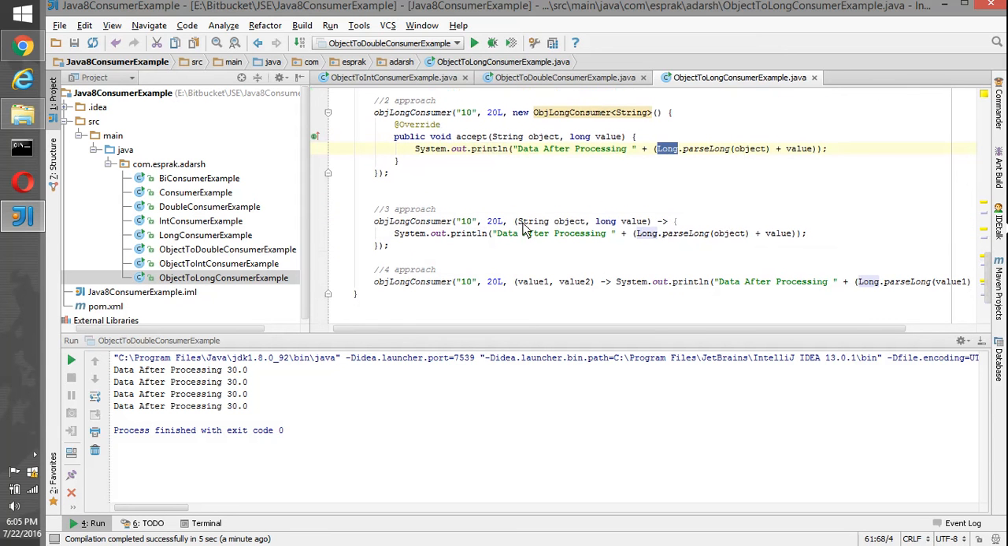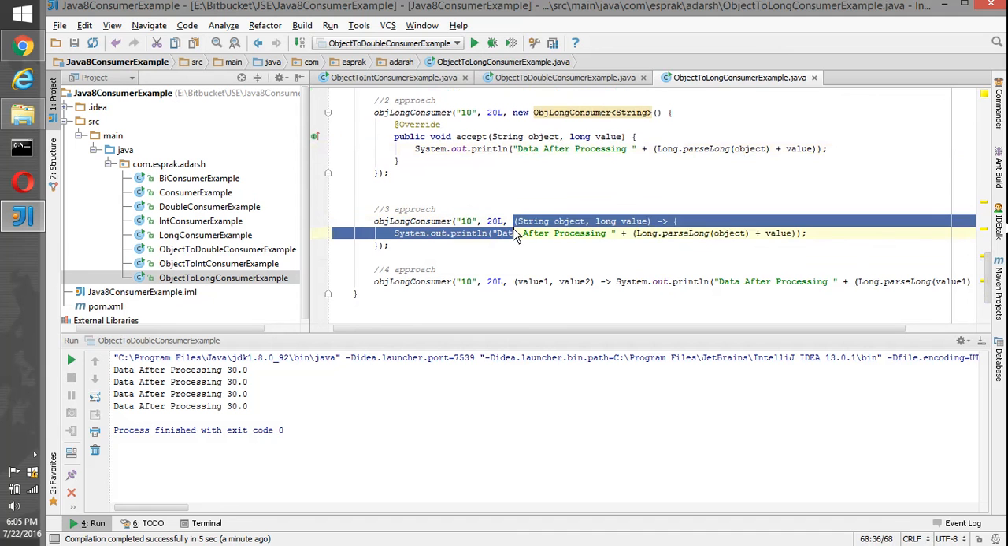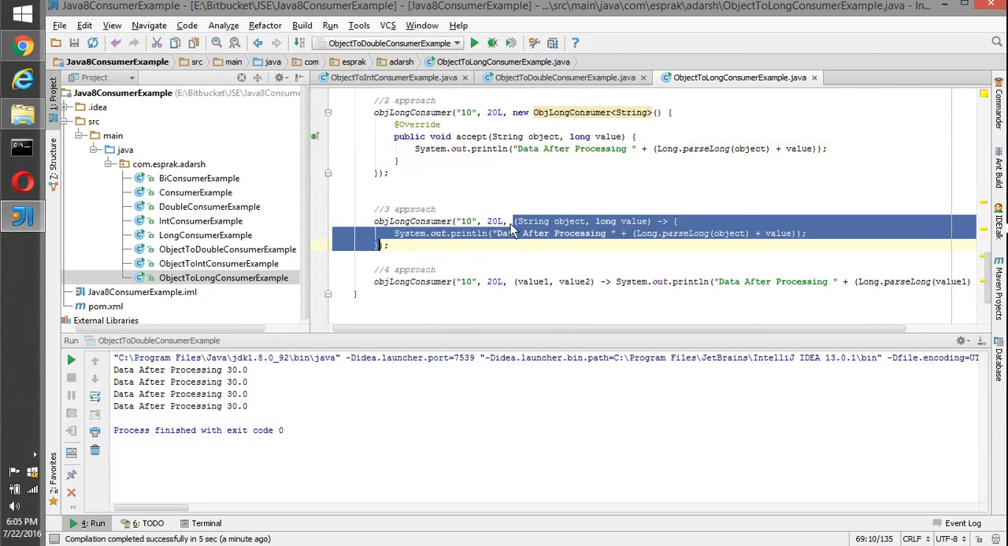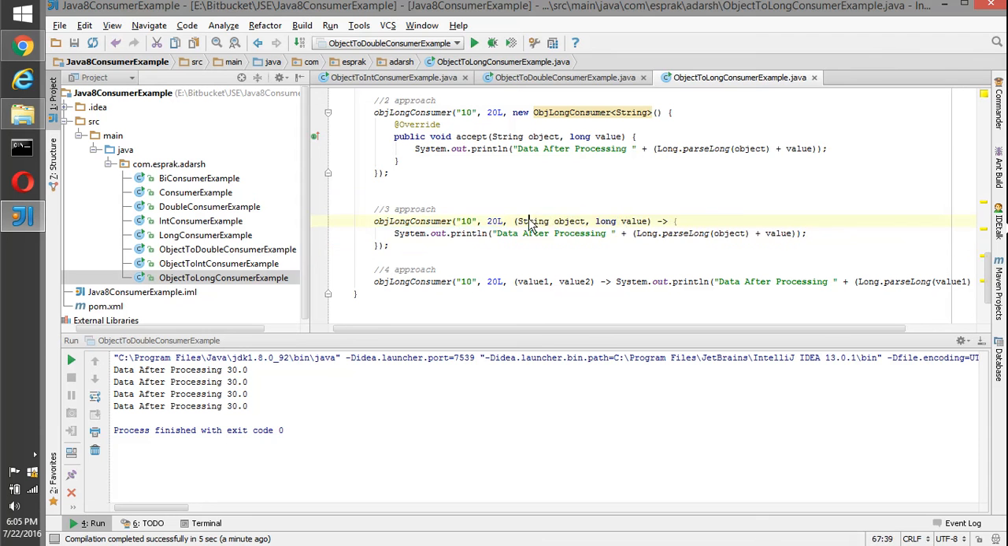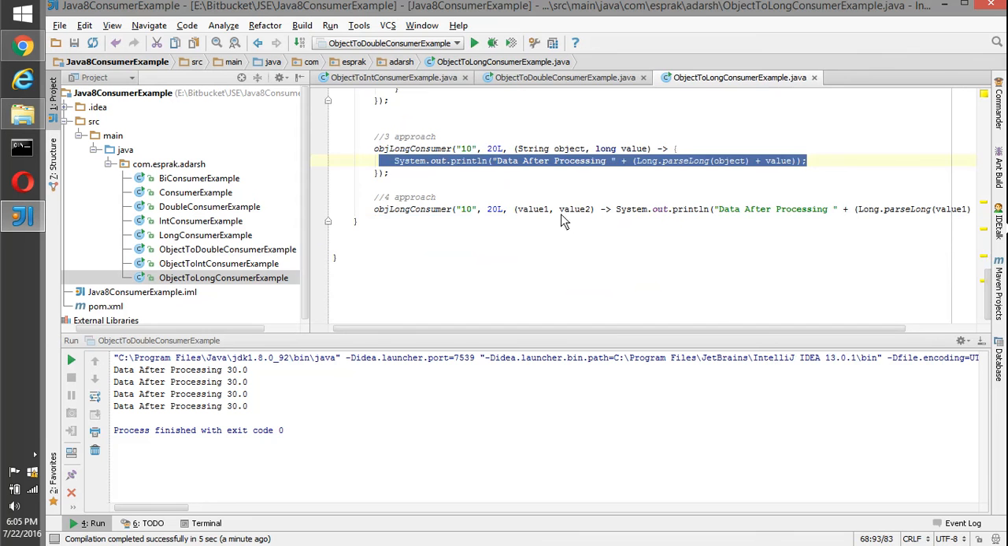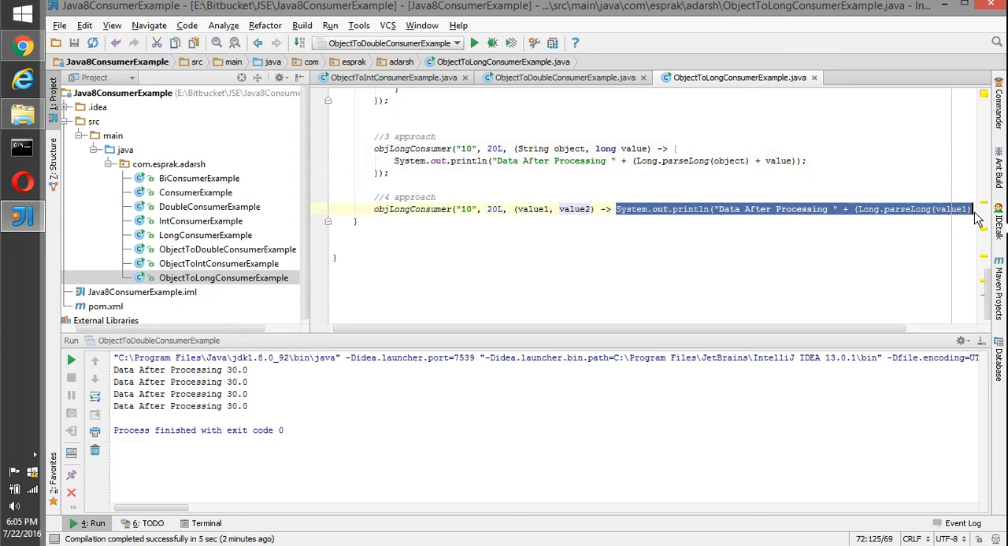But JDK 8 is very intelligent. It says I don't want unnecessary things, just pass me the relevant code. So I have just passed the relevant code here, the input values and the operation we need to do on them. Further, it becomes more intelligent. It says I don't want the data type, bracket or semicolon, just pass me the input values and the exact processing we need. That's it. So that becomes our fourth approach.